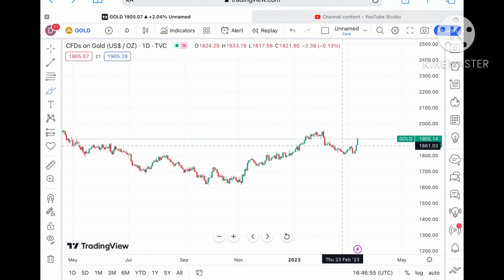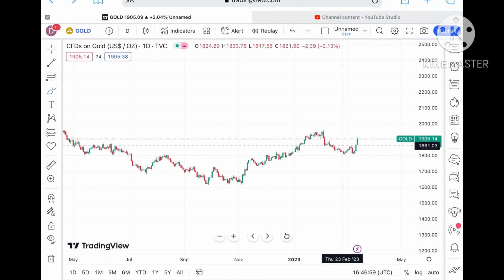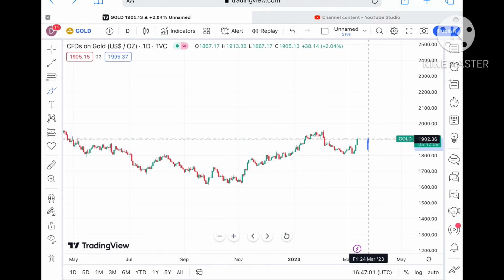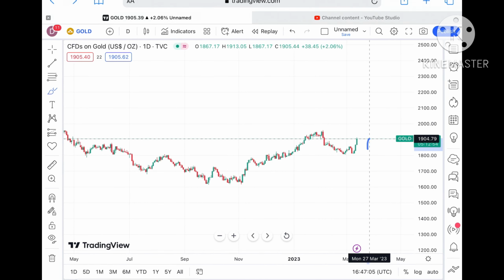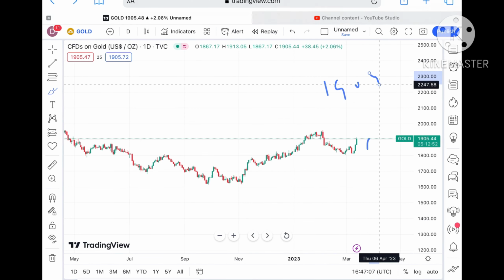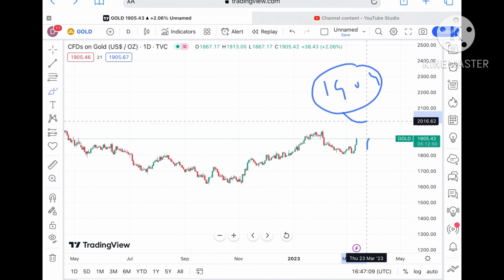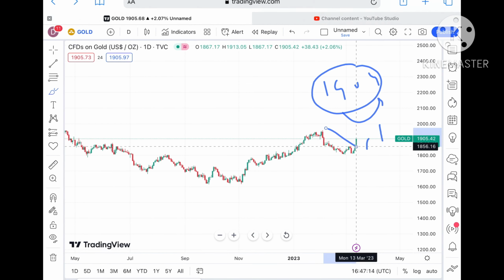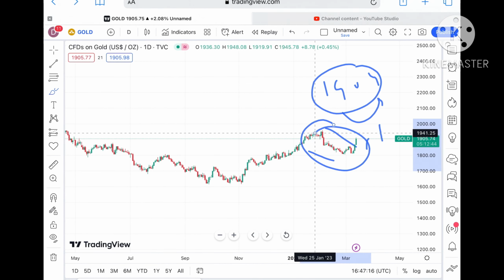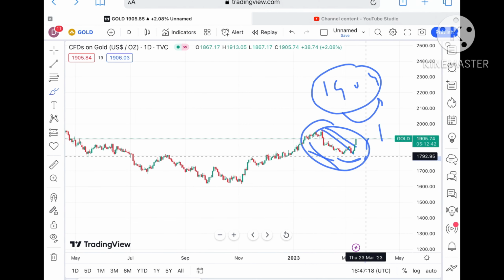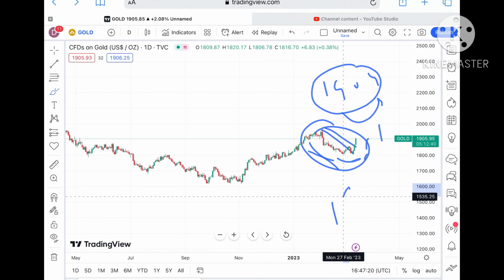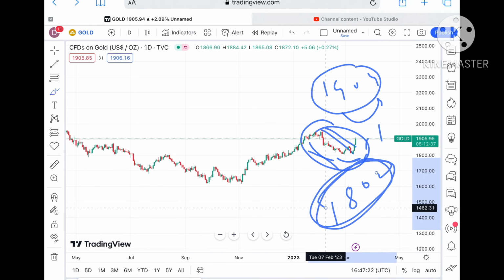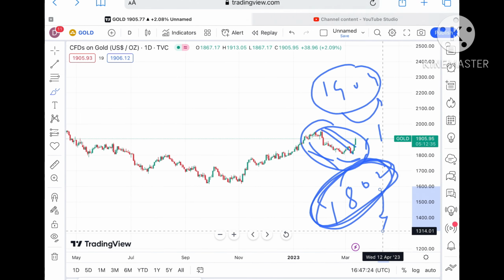Suppose if the price didn't sustain this level, chances are high that it can come towards its next support, that is coming at around $1904. Okay, so this is the strong support, so we can see a bounce back can come, but if this level also didn't sustain, because the market for gold is volatile. If you look at this particular trend also, there is a continuous downfall. Okay, but a swing is formed at a level of $1802. So if the price comes close to this level, chances are high we can see it can fall further down.